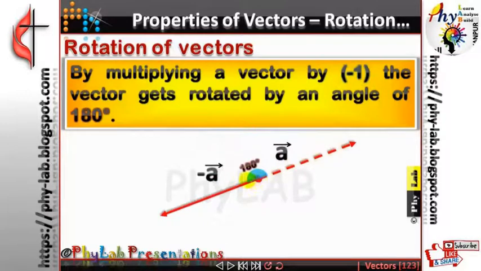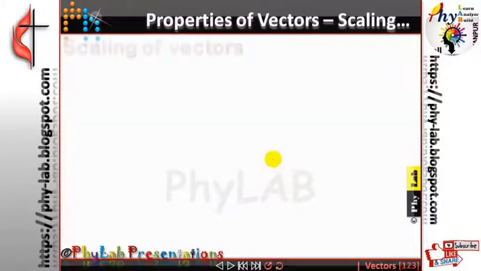This was my A vector, and this solid arrow is going to represent my -A vector. So this becomes my -A, and this becomes my +A. Whenever you multiply a vector by -1, you are rotating the vector by 180 degree. Is that okay to everyone? Any confusion? Any doubt? Okay.